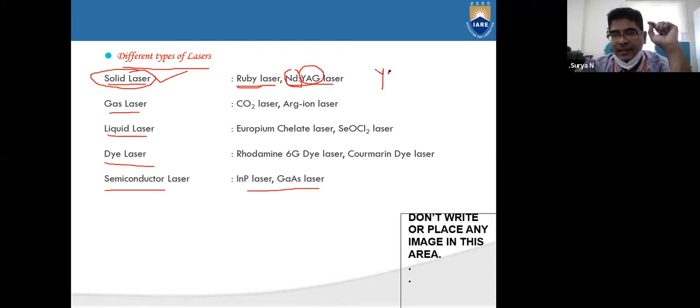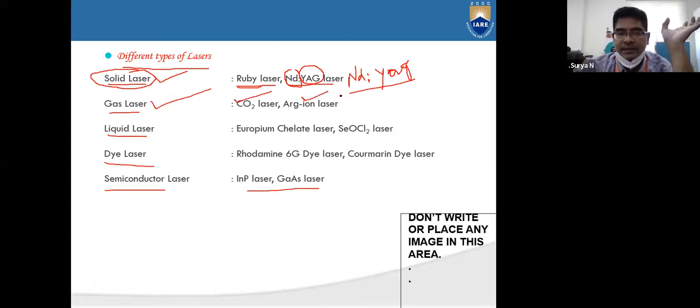What do you mean by YAG? ND-YAG laser. So what are gas lasers? Gas lasers are carbon dioxide laser, CO2 laser, or argon ion laser. Argon ion laser is nothing but helium neon laser. Helium is an argon gas, right? So that is what we are calling helium neon laser. The other is carbon dioxide laser, the other is argon ion laser, that is helium neon laser.